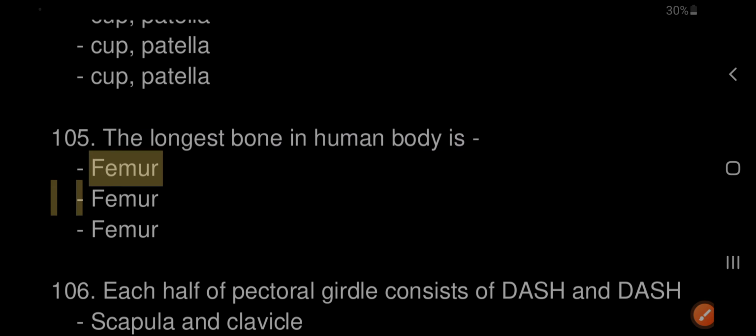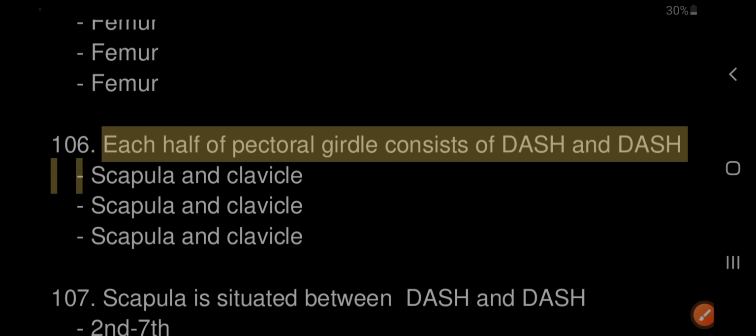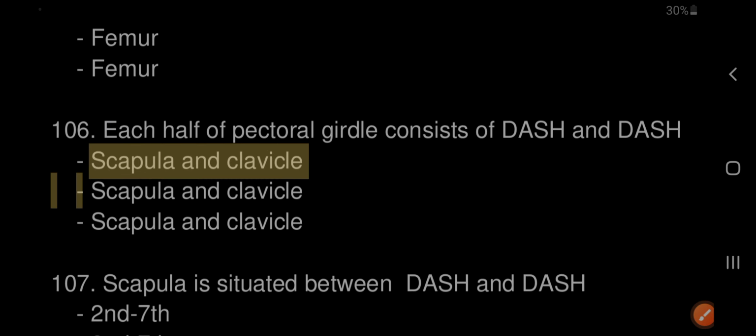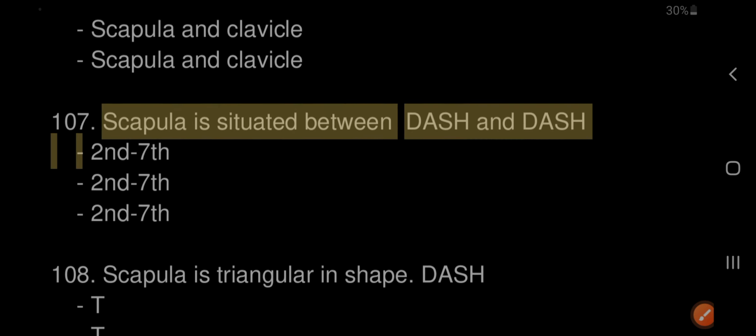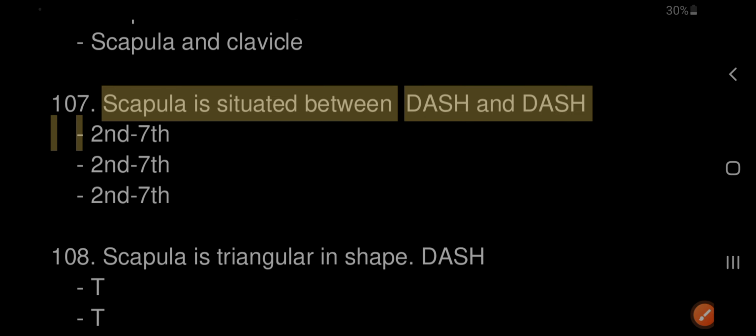106. Each half of the pectoral girdle consists of scapula and clavicle. 107. The scapula is situated between the second and seventh ribs.